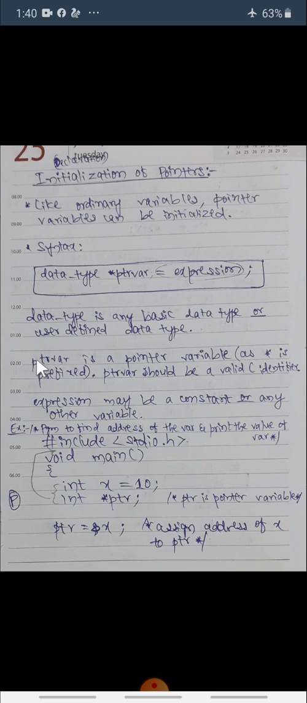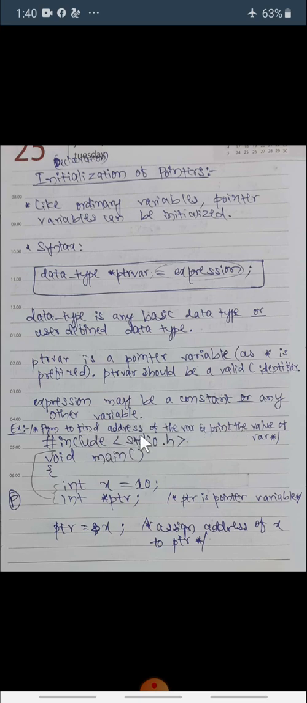Okay. So here the ptr variable is a pointer variable, as an asterisk is prefixed. So the ptr variable is prefixed with a star, so it is a pointer variable, and the ptr variable should be a valid C identifier. Okay. Expression may be anything, it may be a constant or any other variable. So let us see one programming example to find the address of a variable and print the value of a